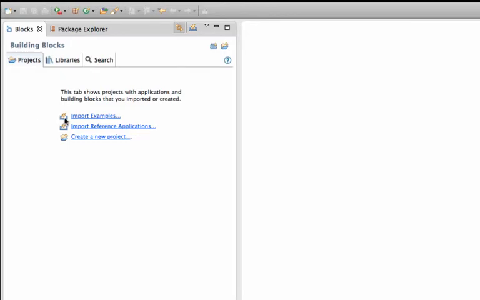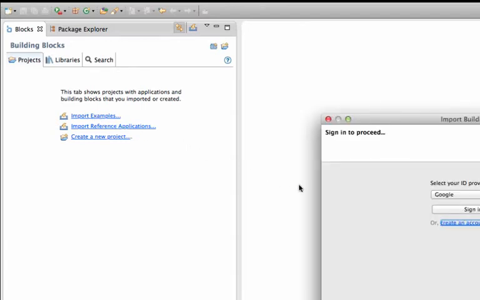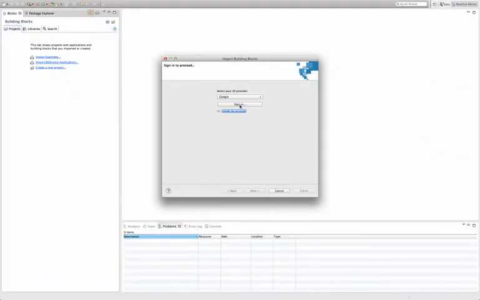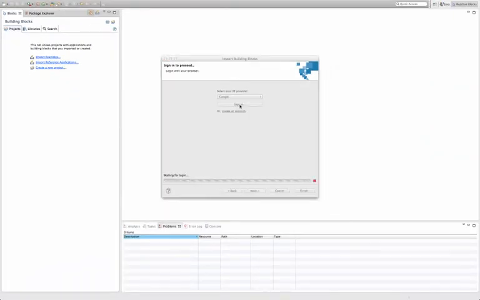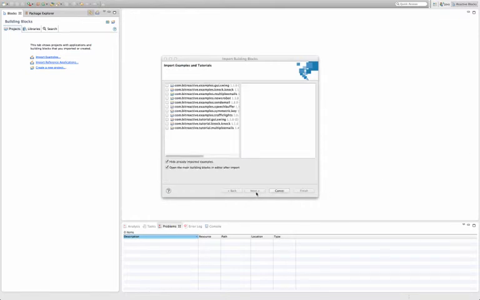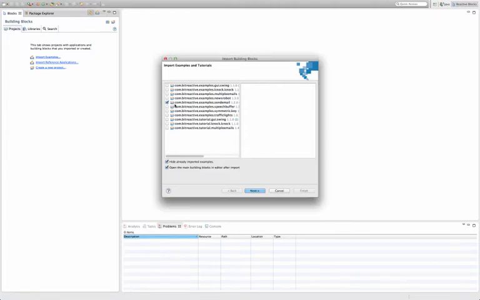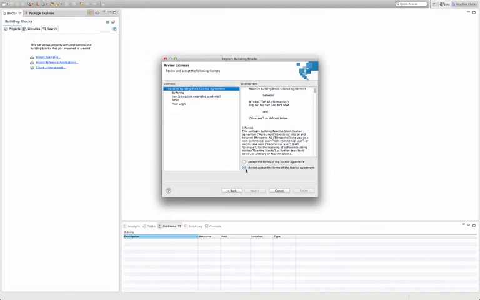A good place to start is by importing an example. Now you're asked to sign in. You need to be signed in to download projects and building blocks, so go ahead and sign in. Let's choose the email example. Accept the terms of the license agreement.